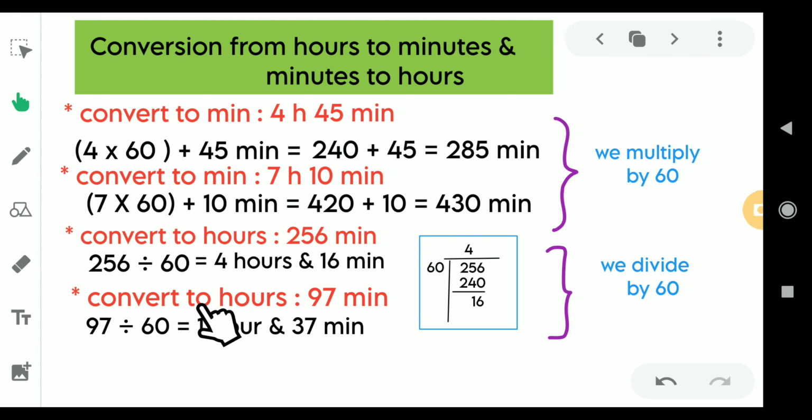Yes, let us convert this 97 minutes to hours. So simple. So 97 minutes must be divided by 60, and when you divide this 97 by 60 in this way, we get the quotient as 1 hour and we get the remainder as 37 minutes. So that 97 minutes mean 1 hour 37 minutes. So that is why whenever you are converting from minutes to hours, we divide by 60, and whenever we are converting from hours to minutes, we multiply the given number by 60.